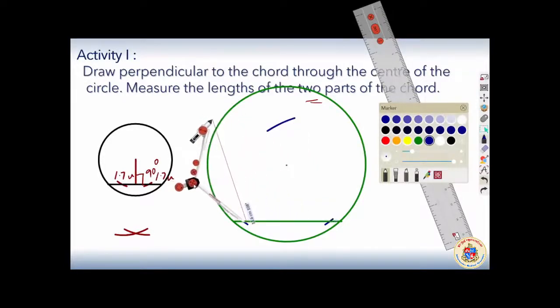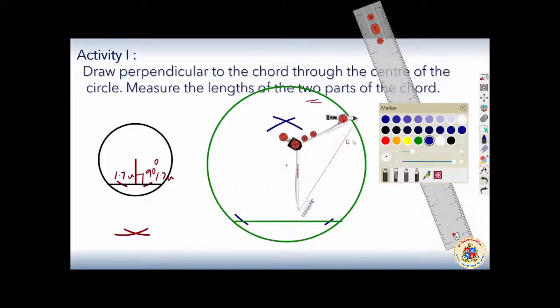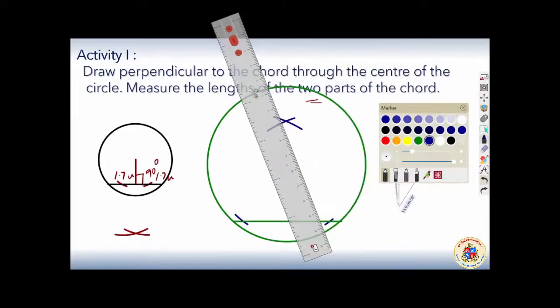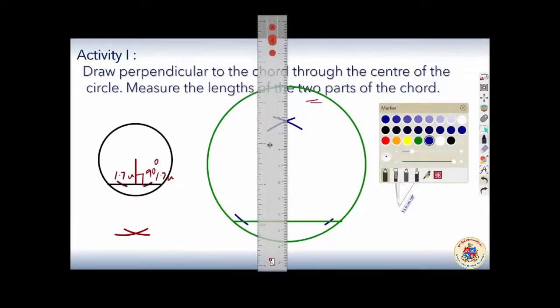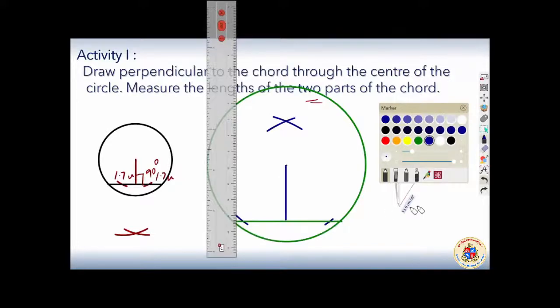Take the compass, keep here, and you can tilt also. Okay, now you got 2 points. You can draw a line through 2 points at any time. That is a principle of geometry. If you got 2 points, you can join those 2 points. I got 2 points and extend it, it will be perpendicular. So I am not drawing the point above the center, simply I will be drawing from here for my convenience. This is a perpendicular. The remaining is not applicable here. Okay, so this is perpendicular again.